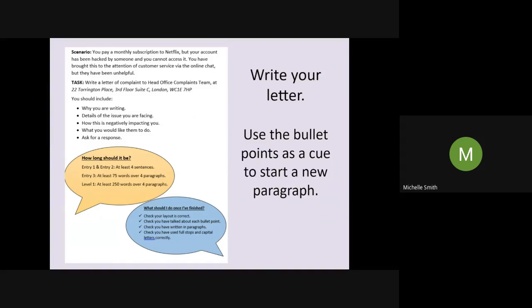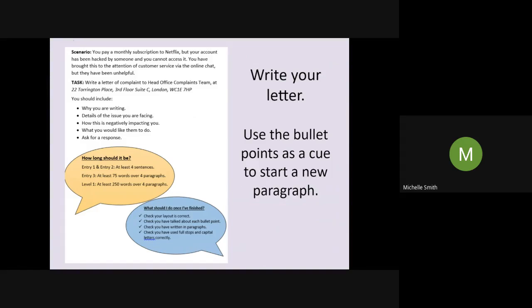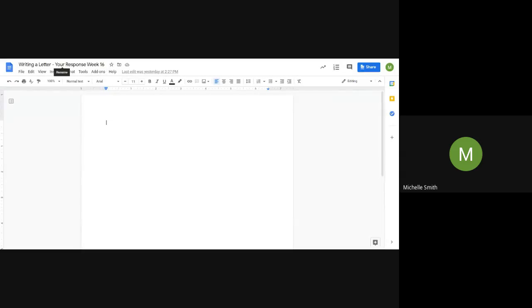Okay, so what I want you to do now is I want you to write your letter. So you need to go to your responses, your response sheet, that Google document. In fact, if I open one up now, it's not going to share the tab, it's just going to stop me presenting. So apologies, let me just quickly go back. Where is it? Writing a letter. So you've opened up the Writing a Letter, Your Responses Week 16.